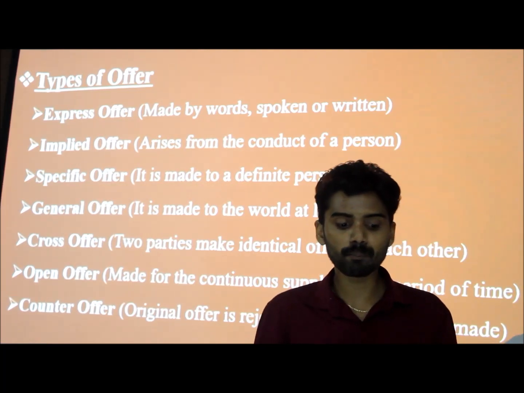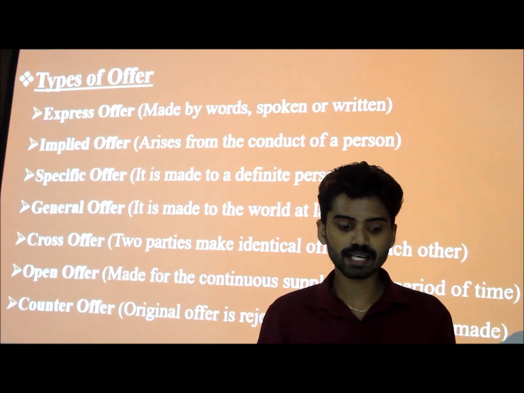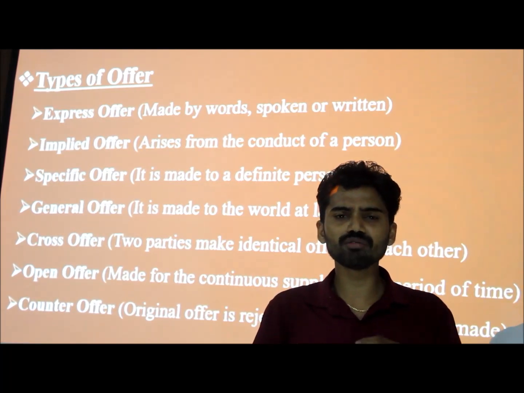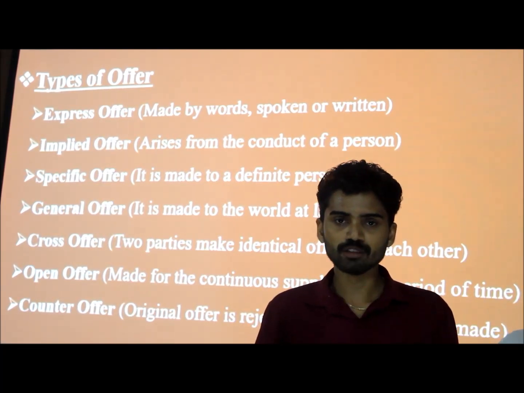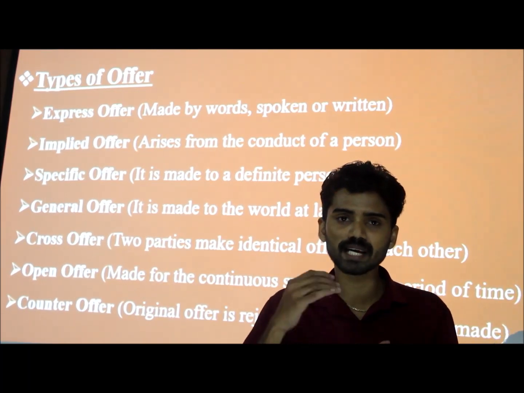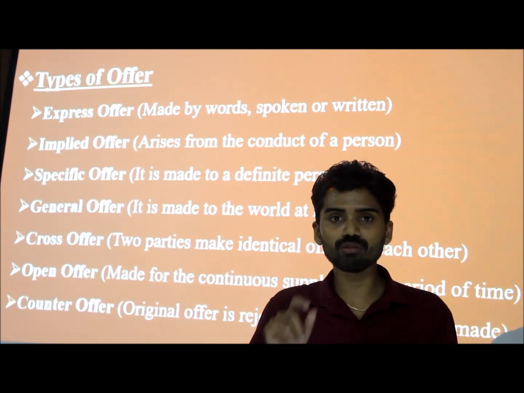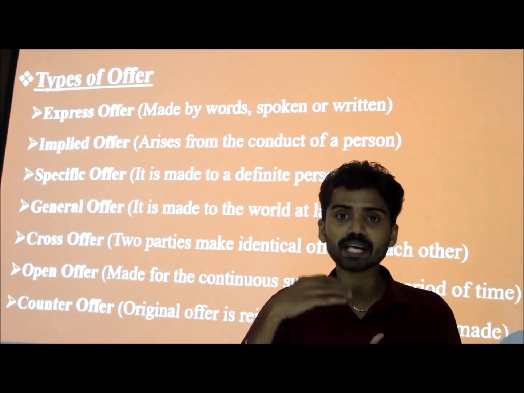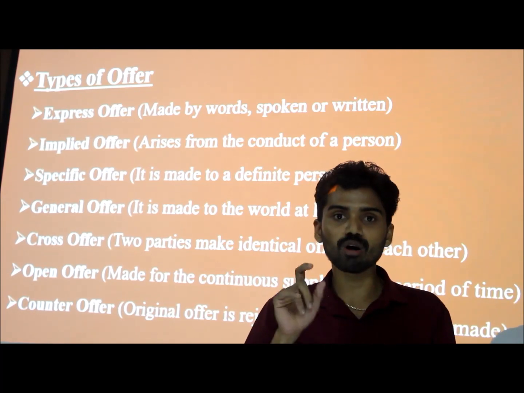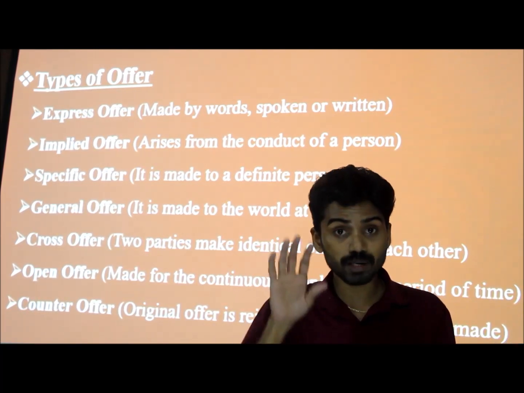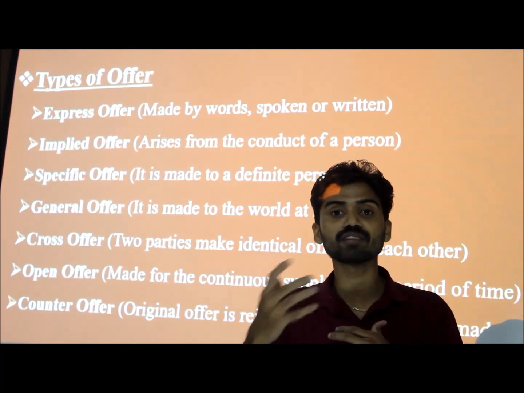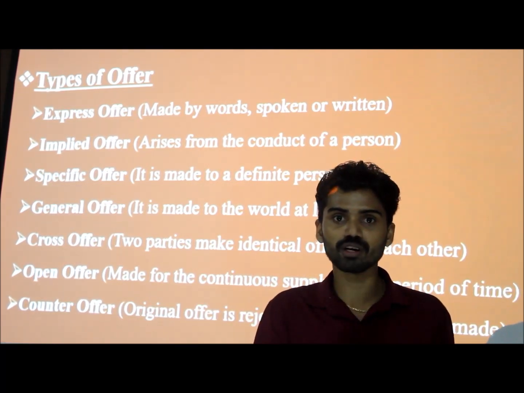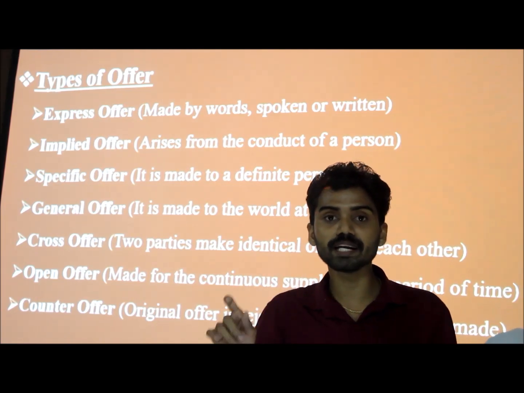And next one, open offer. This offer is made for the continuous supply of certain materials over a period of time. So if a particular person is making this offer, it will be valid for a particular period of time. For example, if I am making an offer and that offer is valid for 3 months, for that particular 3 months I will get the supply of that particular product or commodity. So this type of offer is targeting a definite period of time.